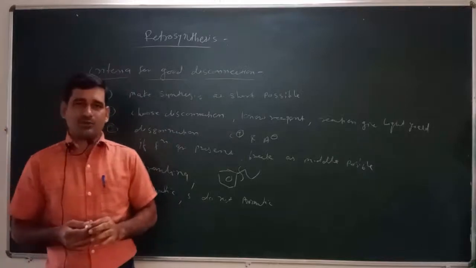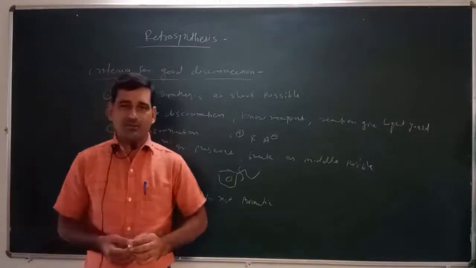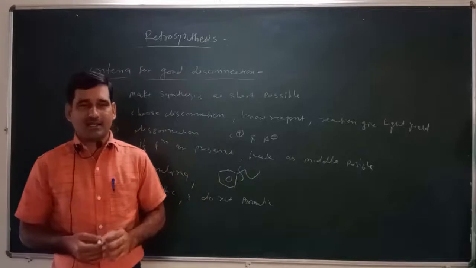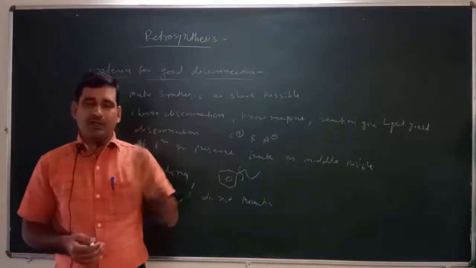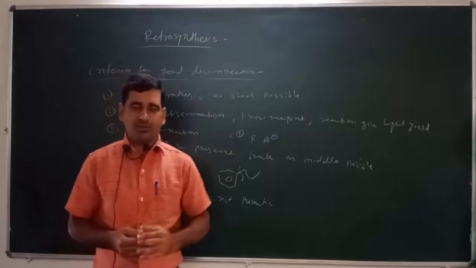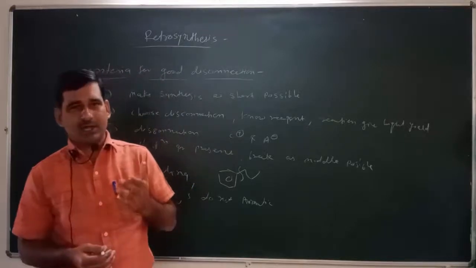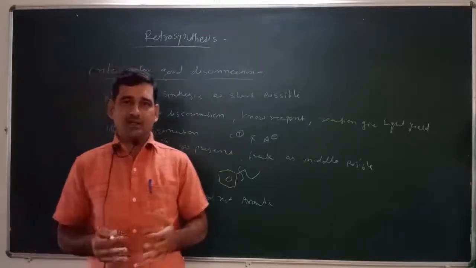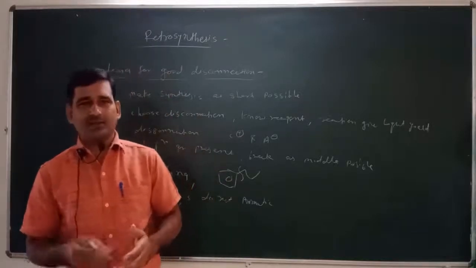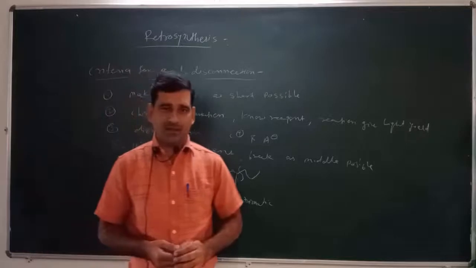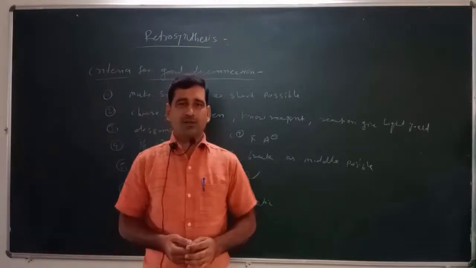So friends, we can stop here. From the next lecture, we will start actually disconnecting molecules. That means we take some target molecule and break it down. There are a number of examples: one group disconnection, then alcohols, amines, ethers, then two group disconnection, 1,2 disconnection, 1,3 disconnection. That will be discussed in the upcoming lectures. So today we can stop here.